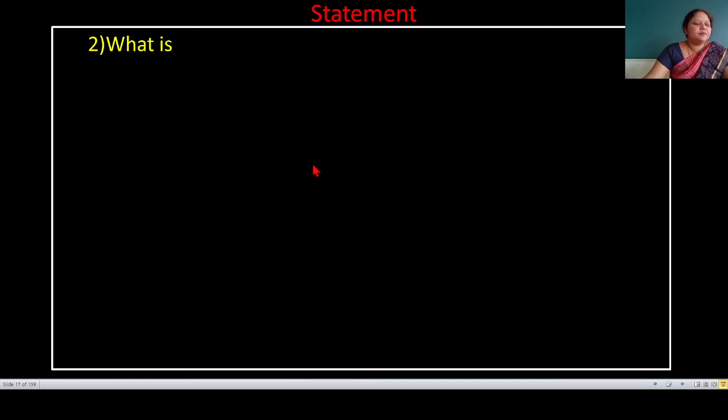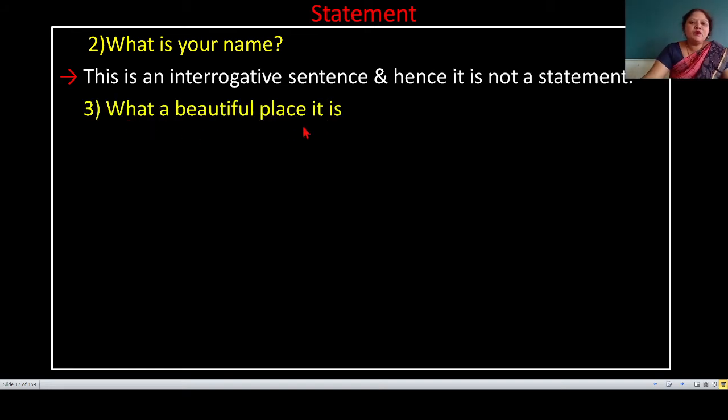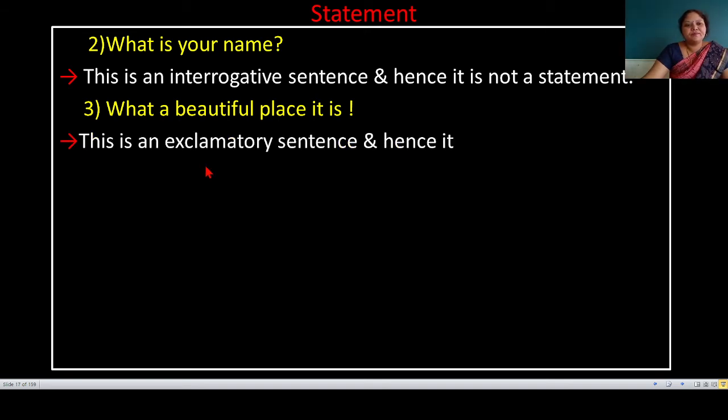Second example, what is your name? This is an interrogative type sentence and not a statement. Third example is, what a beautiful place it is! Exclamatory mark. Therefore, this sentence is an exclamatory sentence and hence it is not a statement.